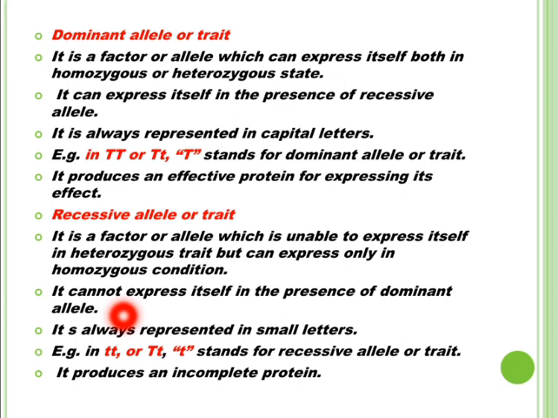So for expressing dwarfness, which is a recessive trait, the genotype of the individual should be small t small t, whereas to express the tallness trait of the height character, the individual can have either capital T capital T, the homozygous condition, or capital T small t, the heterozygous condition.